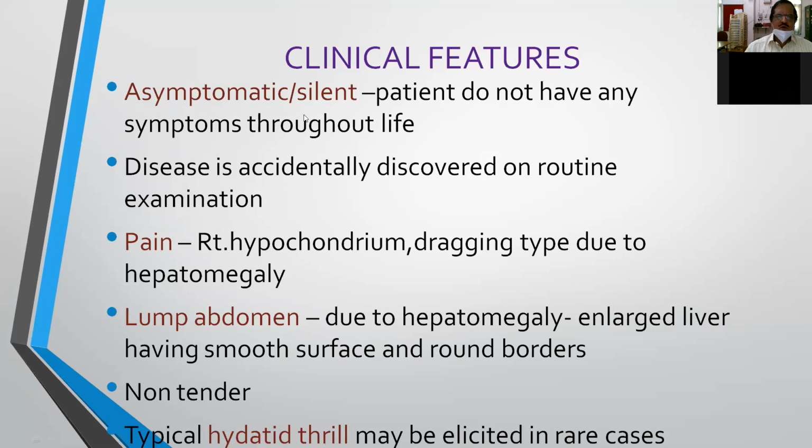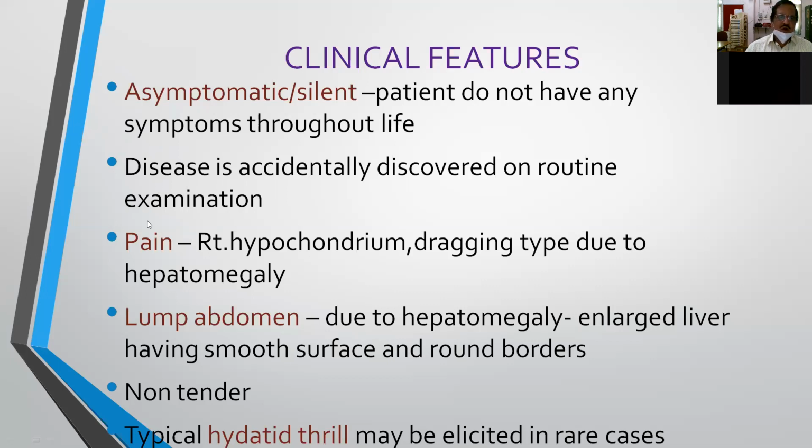So in more than 50% of the cases, this is asymptomatic or silent in presentation, and it is accidentally discovered on routine examination. That is, examination of the abdomen. The patient may be having hepatomegaly, and when we investigate the cause for hepatomegaly, we may find that hydatid cyst is present.